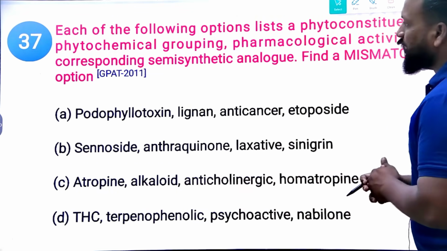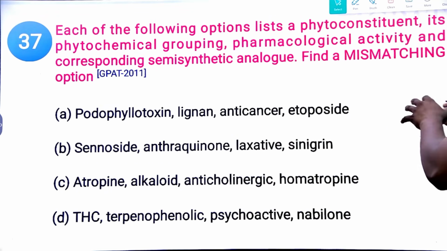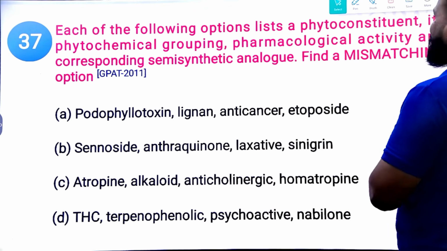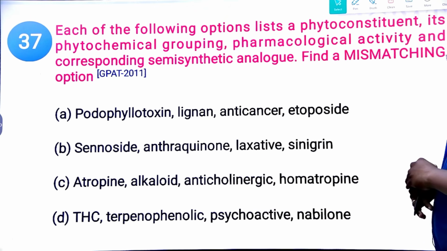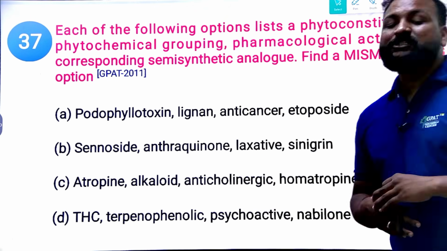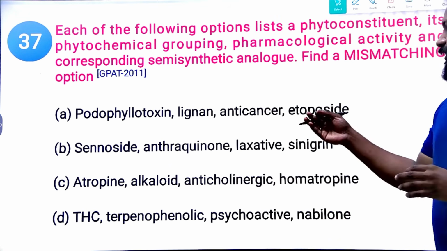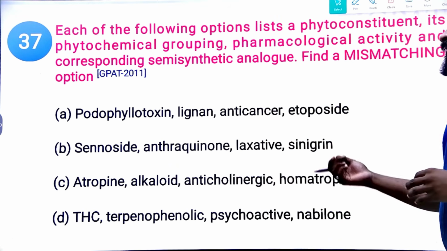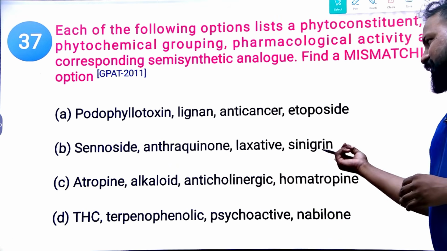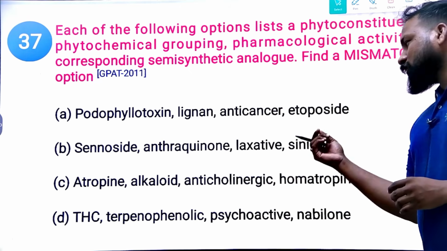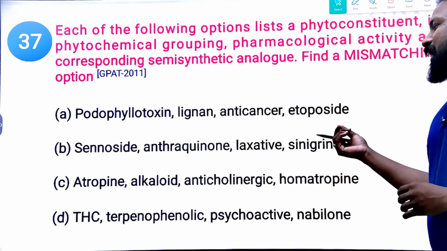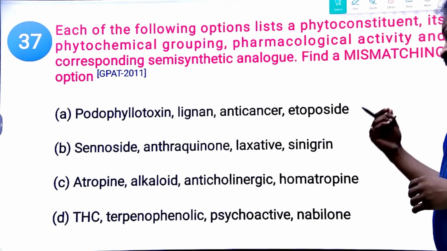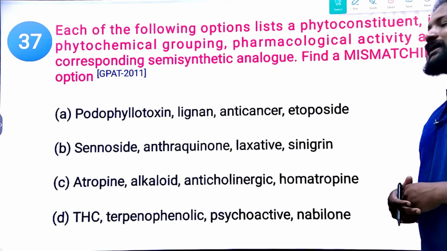Next question. Each of the following options lists a phytoconstituent, its phytochemical grouping, pharmacological activity, and corresponding semi-synthetic analog. Find the mismatch option. Podophyllotoxin, lignan, anticancer, and etoposide; sennoside, anthraquinone, laxative, and cyanogenin; atropine, alkaloid, anticholinergic, and homatropine; and THC, terpenophenolic, psychoactive, and nabilone.